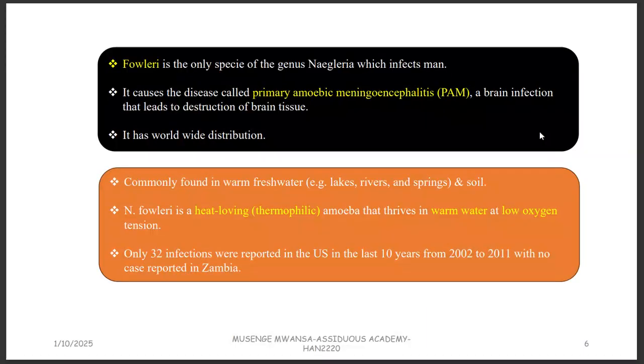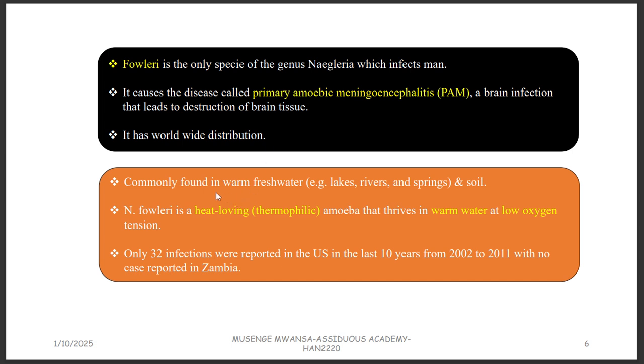Naegleria fowleri, this guy is the only species of the genus Naegleria which infects man. It's the only species, the fowleri. And it causes primary amoebic meningoencephalitis, which is a brain infection that leads to the destruction of the brain tissue. Worldwide, of course. Where do we find Naegleria fowleri?